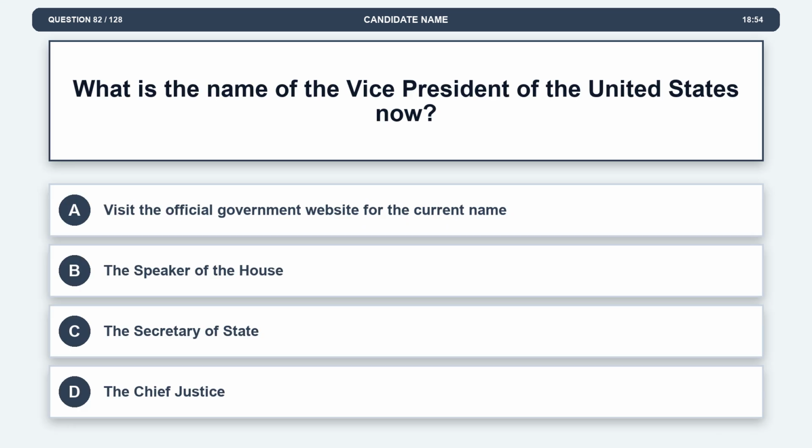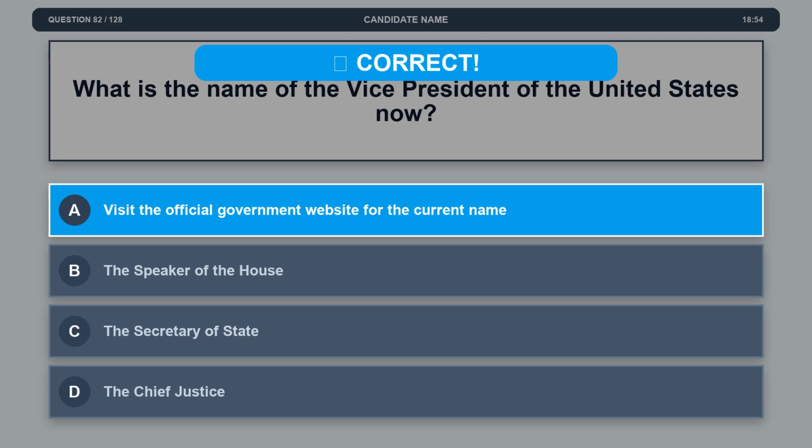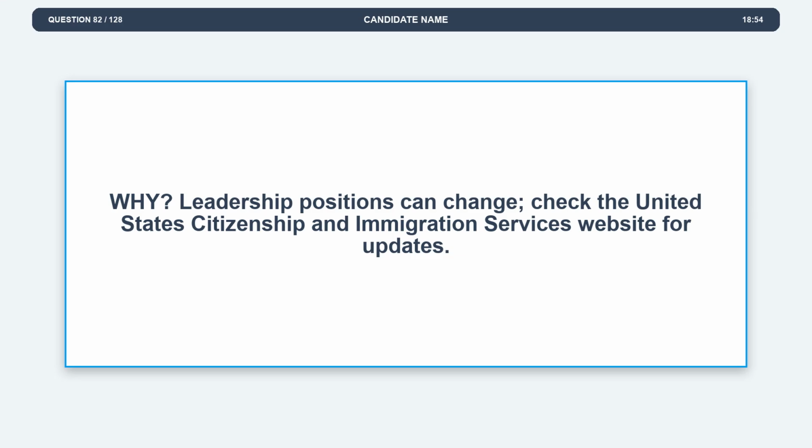Question 82. What is the name of the Vice President of the United States now? Option A, visit the official government website for the current name. Option B, the Speaker of the House. Option C, the Secretary of State. Option D, the Chief Justice. The correct answer is option A, visit the official government website for the current name. Explanation: leadership positions can change. Check the United States Citizenship and Immigration Services website for updates.